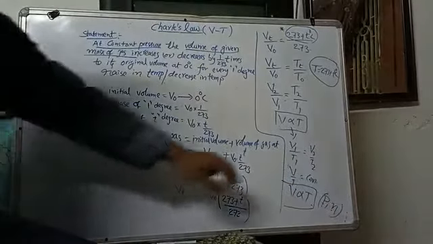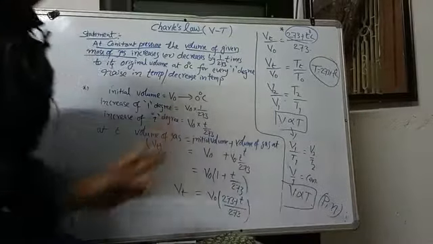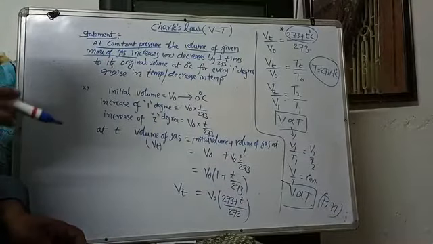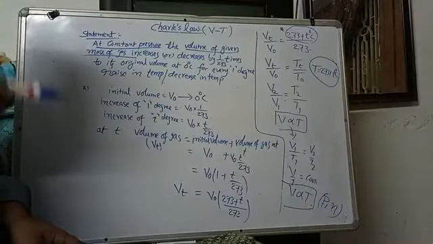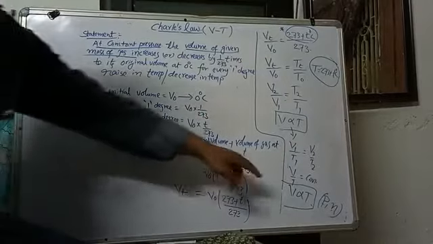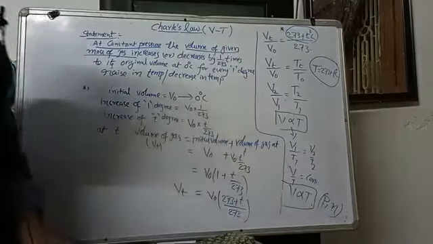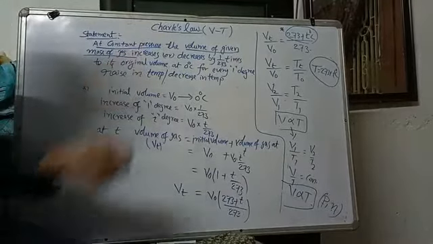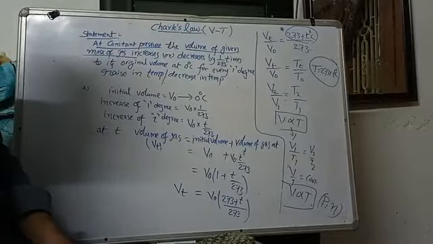So volume is directly proportional to temperature. At constant pressure, for a fixed amount of gas, volume is directly proportional to temperature. That is what we call Charles law.